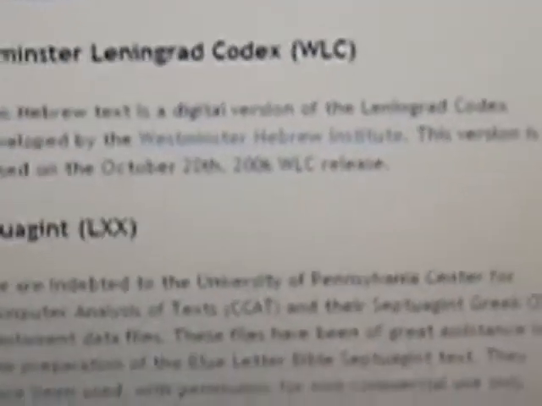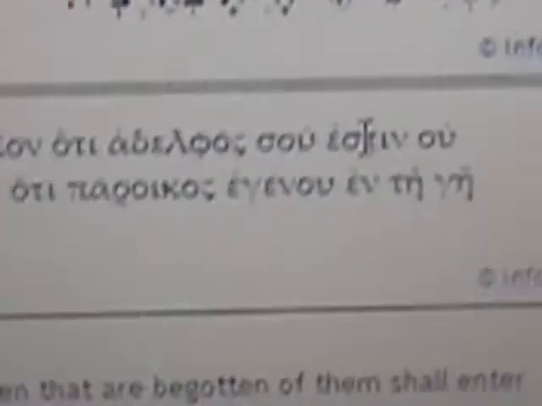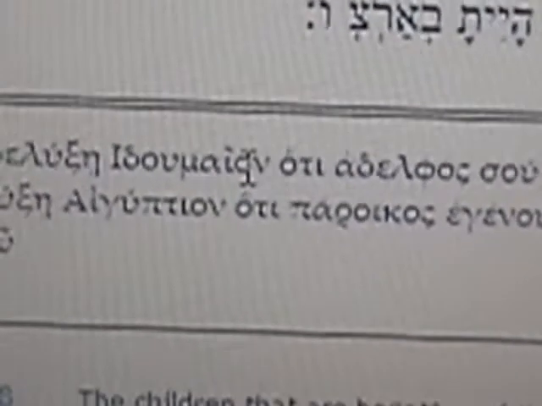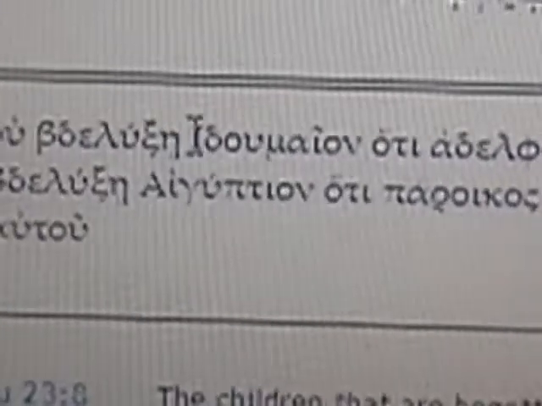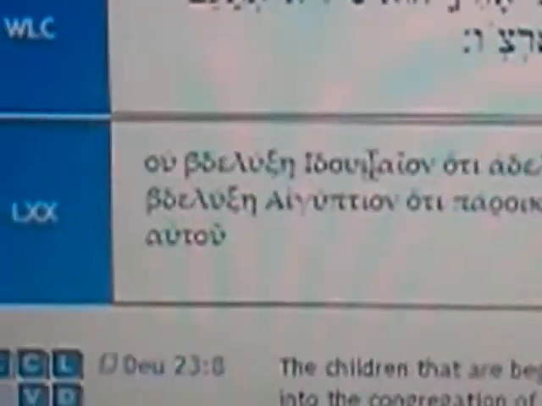Okay? Now, like I said, let's go to the Septuagint, which we will not show you. Okay? The Septuagint, the LXX, is the number for 70, which means the Septuagint. And right here in the Greek Old Testament, which they so-called translated from the Hebrew, it says right here, that's the word for Edom, or Adomea, or Adawam. Okay, that's the word in Greek.